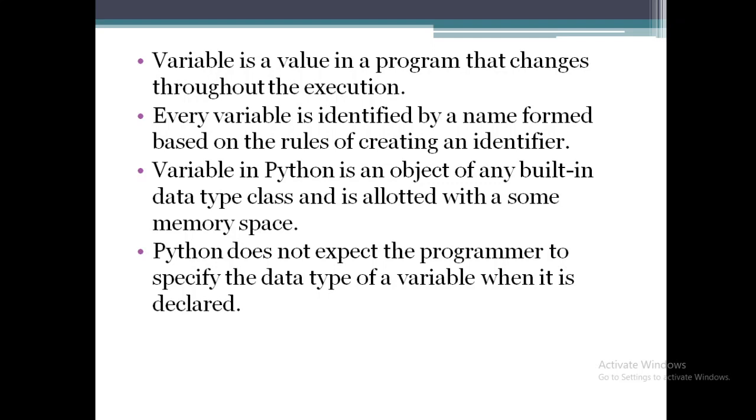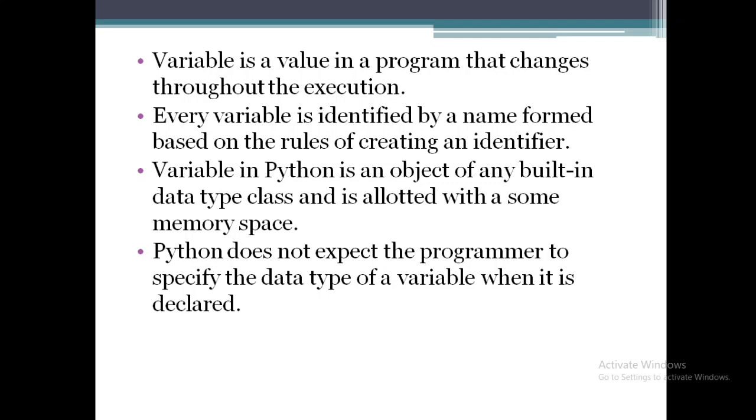If you create a variable with a value, for example 10, then it's of type integer. If you create a variable with a collection of characters, then it is a string, right? So every variable in a Python program is an object of a built-in data type class.